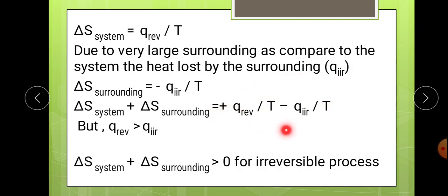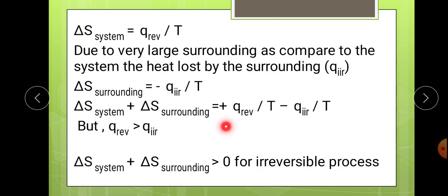So अगर ये बड़ा है Q reversible upon T, that is delta S system greater than delta S surrounding, then the overall term becomes greater than 0 for irreversible process. मतलब अगर ये टर्म बड़ा है तो the total delta S is greater than 0. अगर Q irreversible upon T, this term is greater, then this whole term becomes less than 0 or it is in a minus.